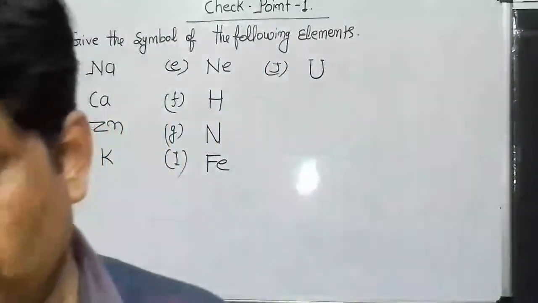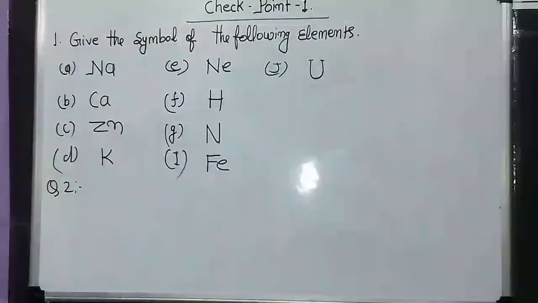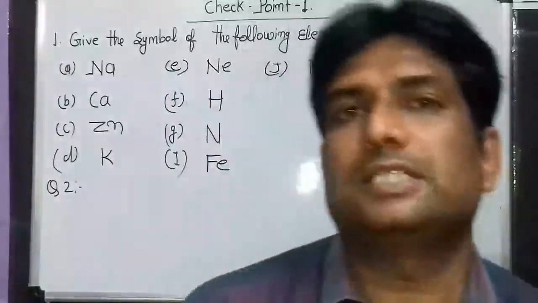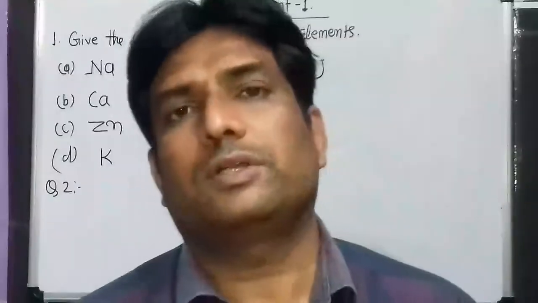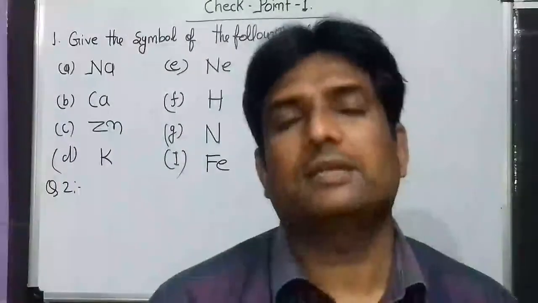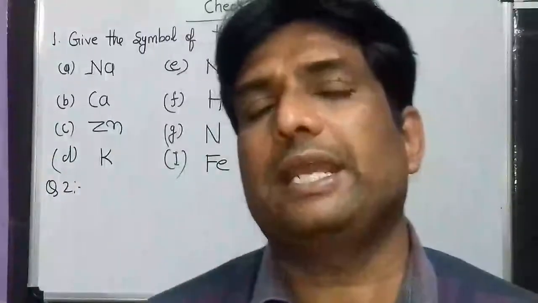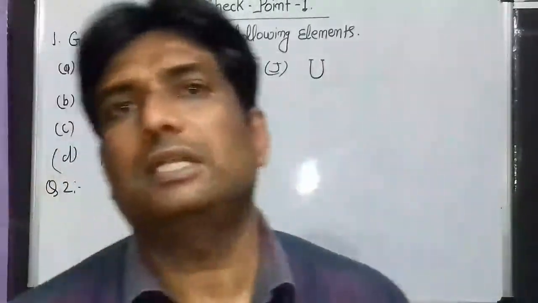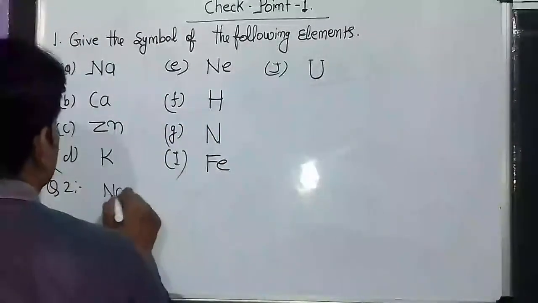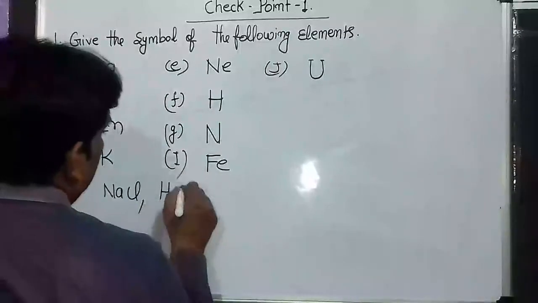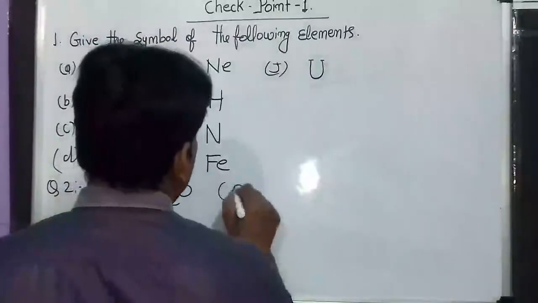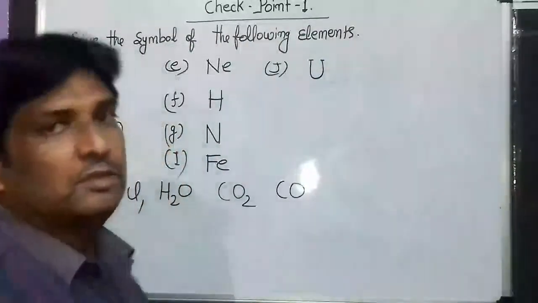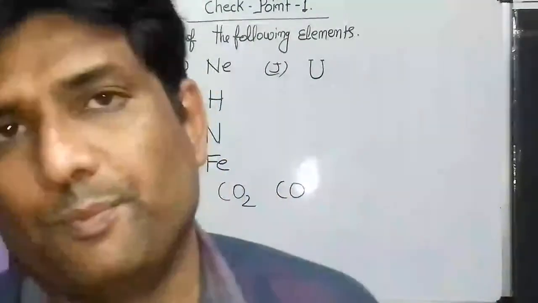Clear? A compound is a pure substance made up of atoms of elements combined chemically in a fixed proportion. Some examples are NaCl, sodium chloride, hydrogen dioxide, carbon dioxide, carbon monoxide. All are compounds.